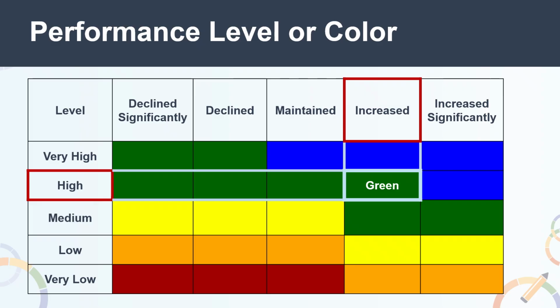The intersection of status and change is used to determine the final performance level or color for an LEA, school, and/or student group. In this example, the intersection of a status level of high and change level of increased leads to a green performance color. The specific academic indicator 5x5 tables with cut scores can be found in the note-taking guide.